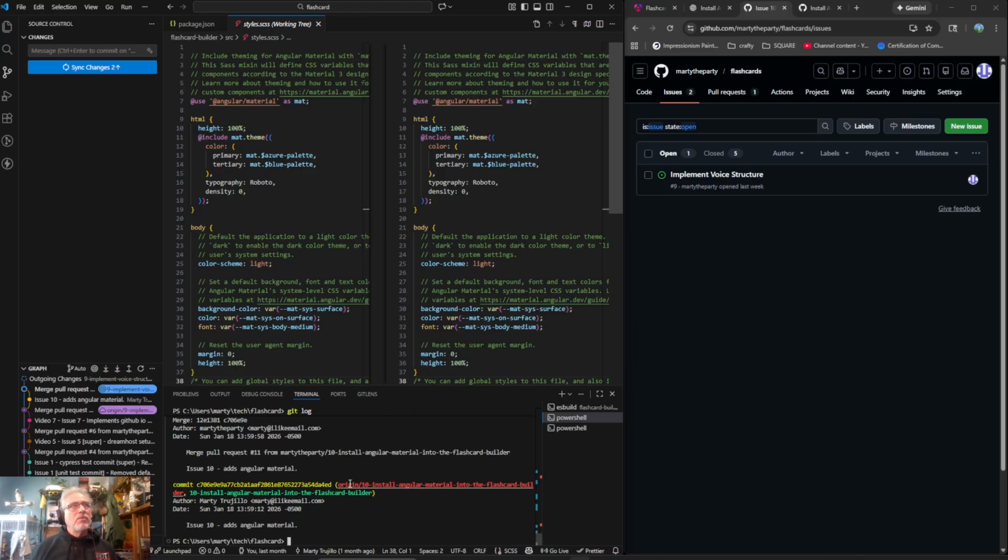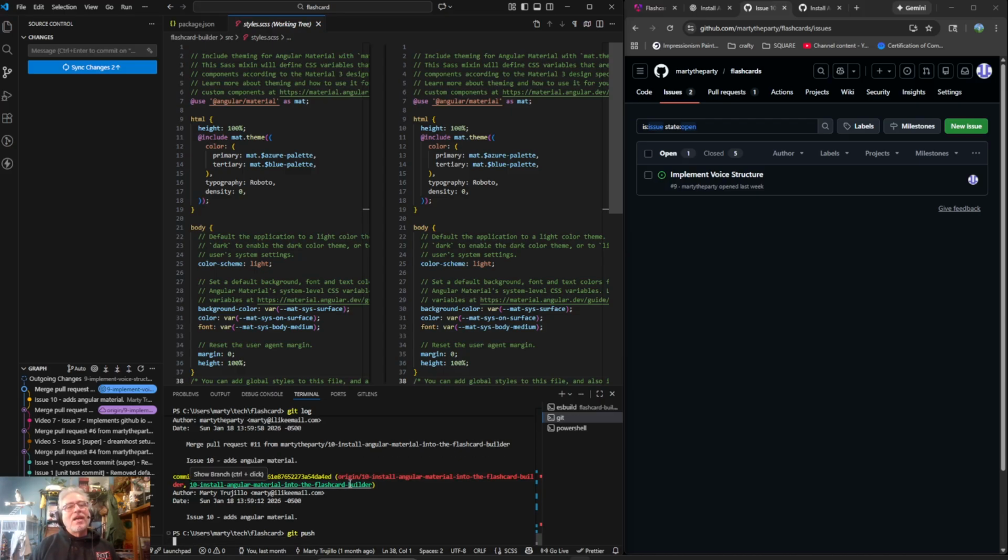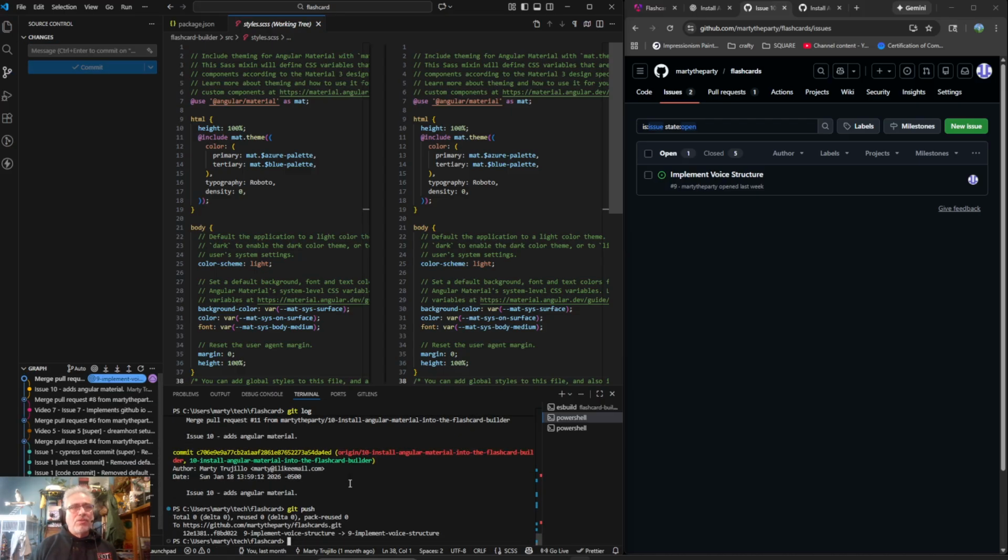I've never really noticed that before. All right, so let's go ahead and do a git push. So we're in sync. Now we can't really undo this at this point. If we didn't want this, but it is what's in main, so we wouldn't want to undo it anyways. So that is that.